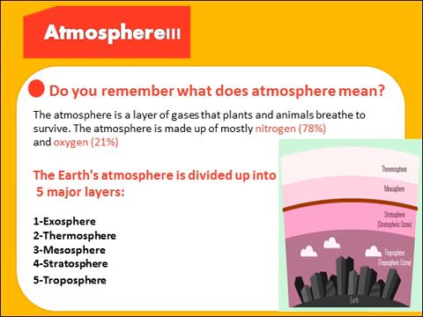The atmosphere is made up of mostly nitrogen, 78%, and oxygen, 21%. The atmosphere is divided into 5 main layers, which are exosphere, thermosphere, mesosphere, stratosphere, and troposphere.